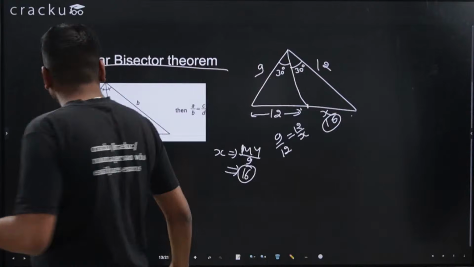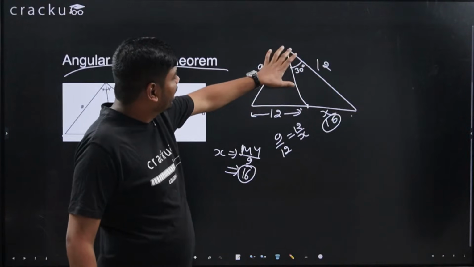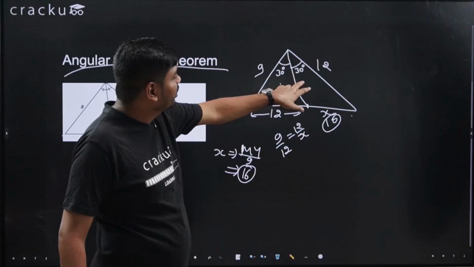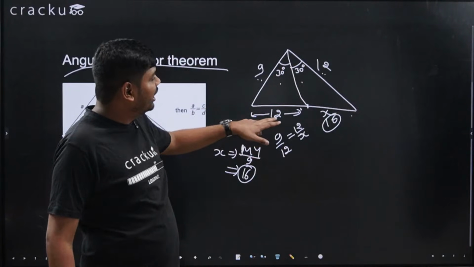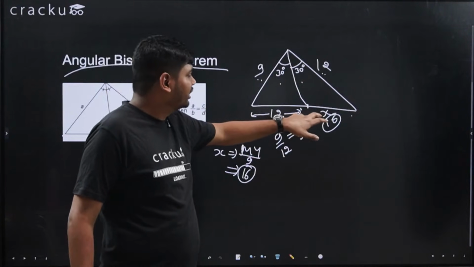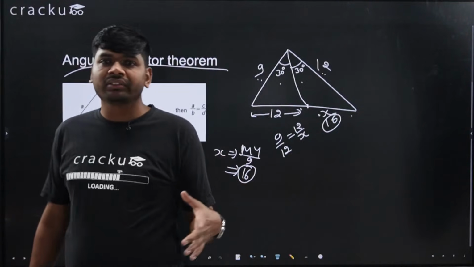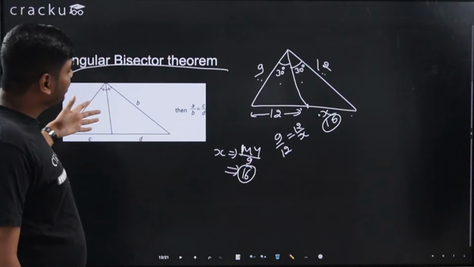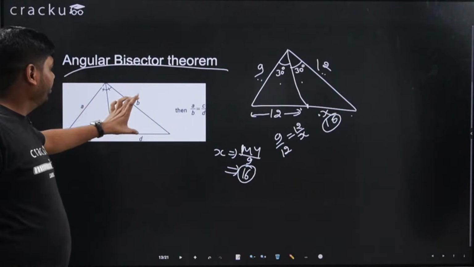I hope this is clear. When a triangle is given, one angle bisector is given, two angles are equal, and the corresponding sides are given, and one of the sides is missing, you have to find this side. Use the angle bisector theorem. I hope this is clear. Okay, just remember this formula, that when the angle bisector is given, this ratio will be equal to this ratio.